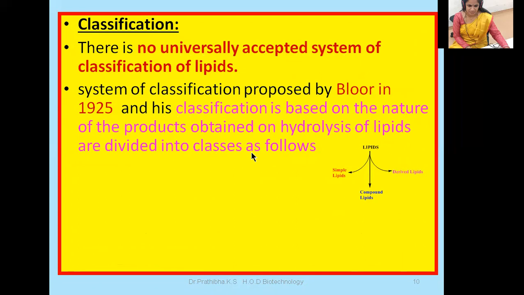After the hydrolysis of a particular fat, based on the products obtained, the lipids were classified.